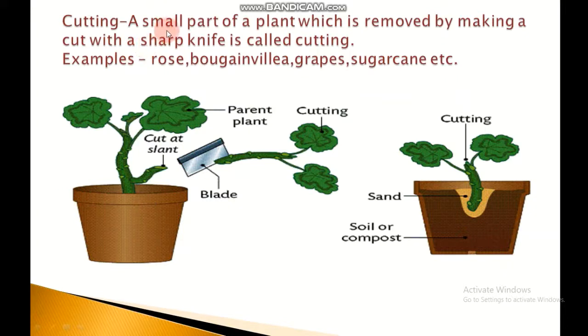Cutting. A small part of a plant which is removed by making a cut with a sharp knife is called a cutting. Examples are rose, bougainvillea, grape, sugarcane, etc. As shown in the figure, a cutting of the parent plant having some buds is taken and its lower part is buried in moist soil. After a few days, the cutting develops roots and shoots and grows into a new plant.